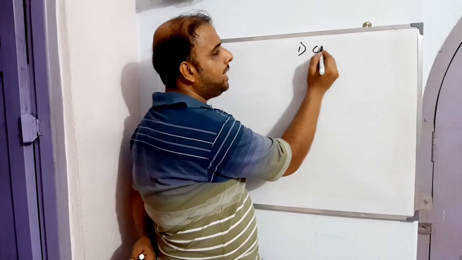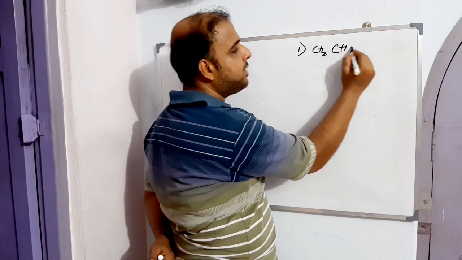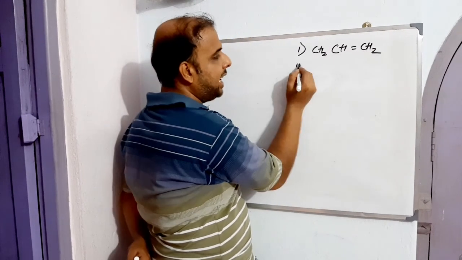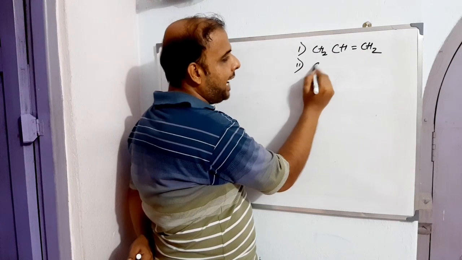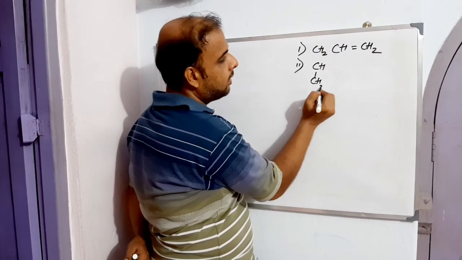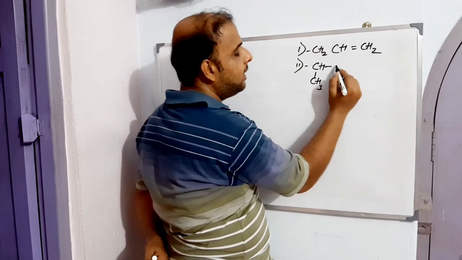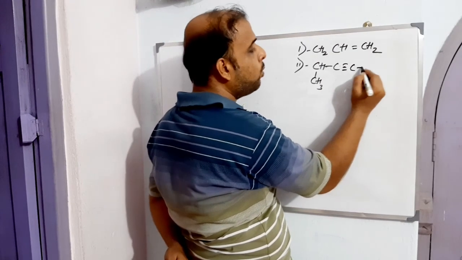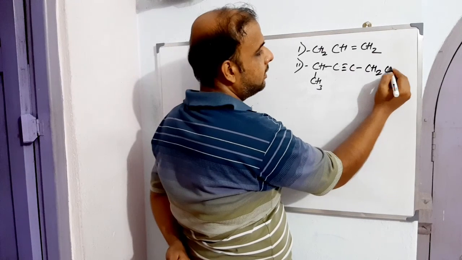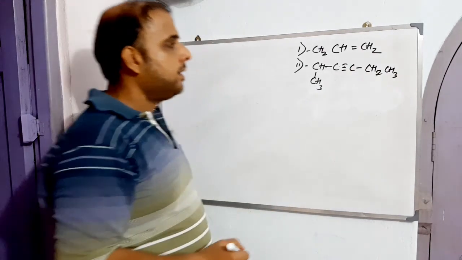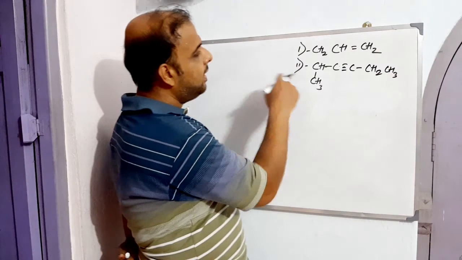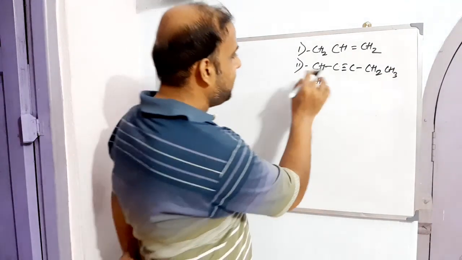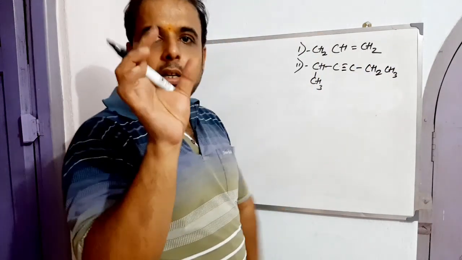One is found to be an allyl, CH2, CH double bond CH2, and the other one is found to be 1-methylpent-2-ynyl, right? So these are the two substituents. Let us just deal with them one after another. We have to insert both these things to the malonic acid, right?